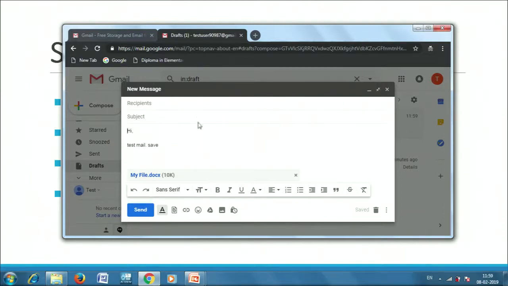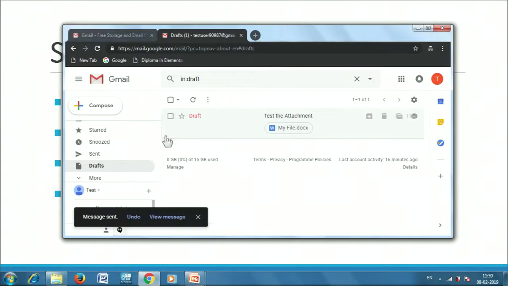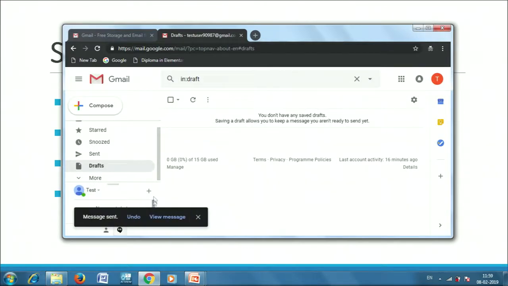Now when the user will receive it, let's send this email again to ourselves, and let's mention the subject line as test the attachment, and then send it. Now let's see whether we have received it in the inbox or not.